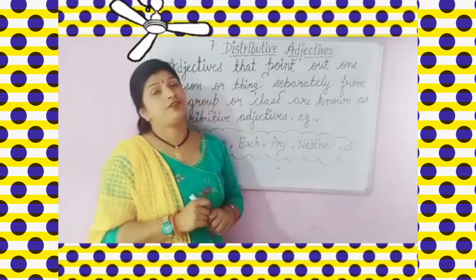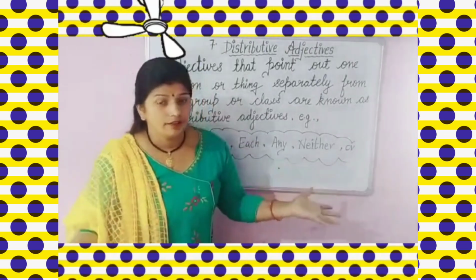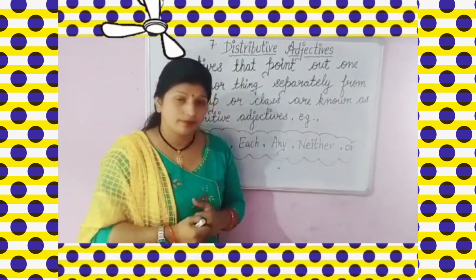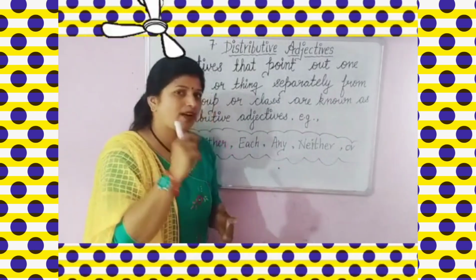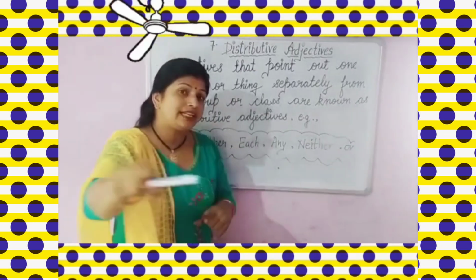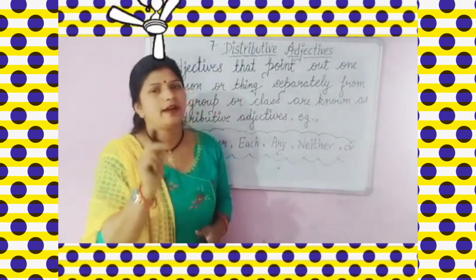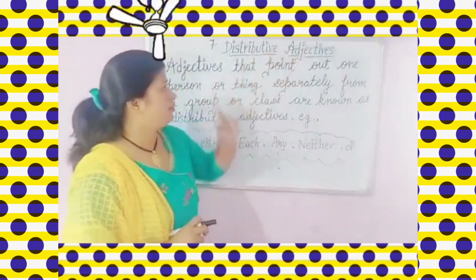Can any one of you please switch off the fan? क्या आप में से कोई फैन को स्विच ऑफ कर देगा? So tell me, have I denoted to any one person? किसी एक पर्सन को बोला है? नहीं ना. It means I have said to each and everyone that any one of you can go and switch off the fan. So here this any will be your distributive exactive.